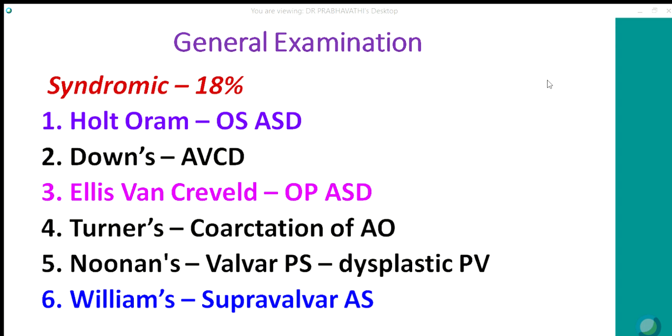Supravalvular AS is seen in Williams syndrome. Children with abnormal face called elfin face. They can have supravalvular aortic stenosis and peripheral pulmonary stenosis.